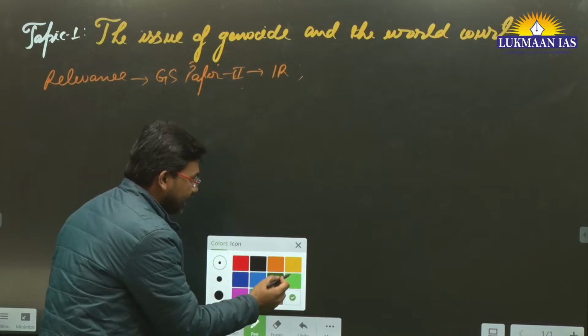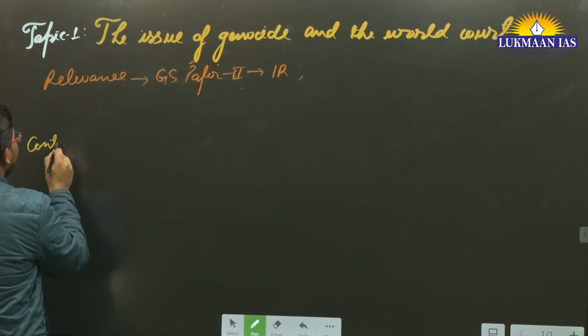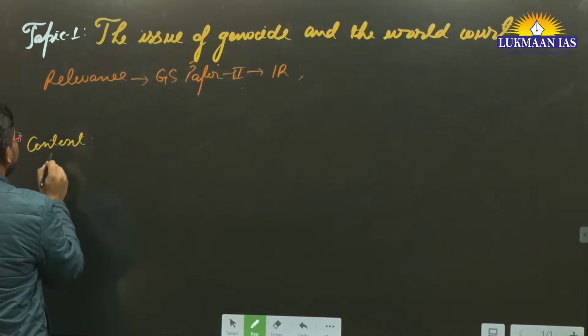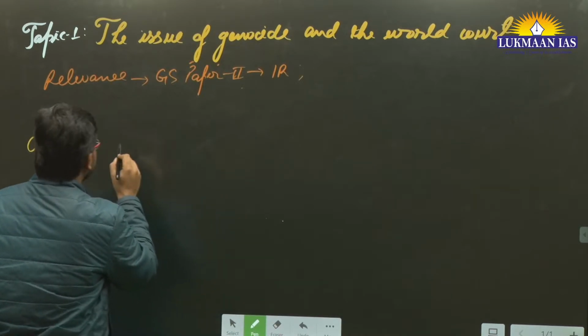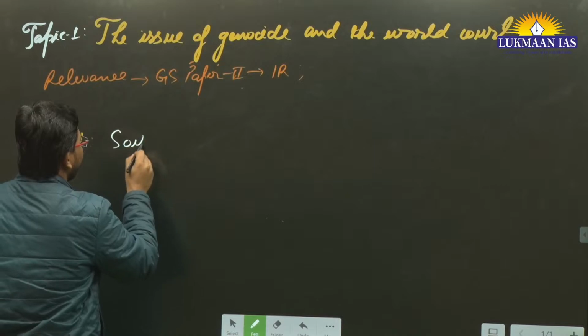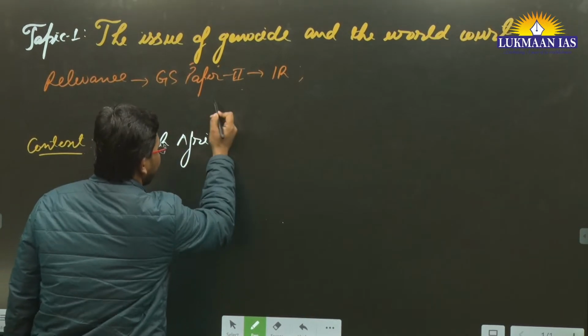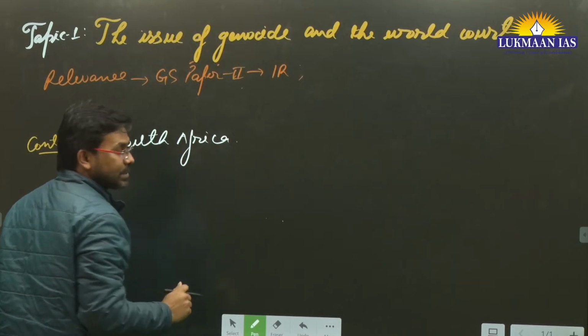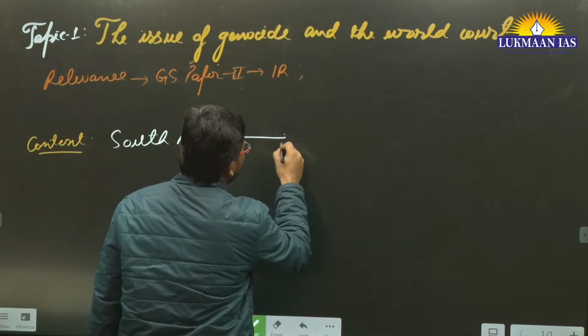So let us understand the context. Let us understand why we are reading this particular topic, why it is in news. That context is very important. So basically, recently what has happened, South Africa has approached and filed a case in the International Court of Justice.